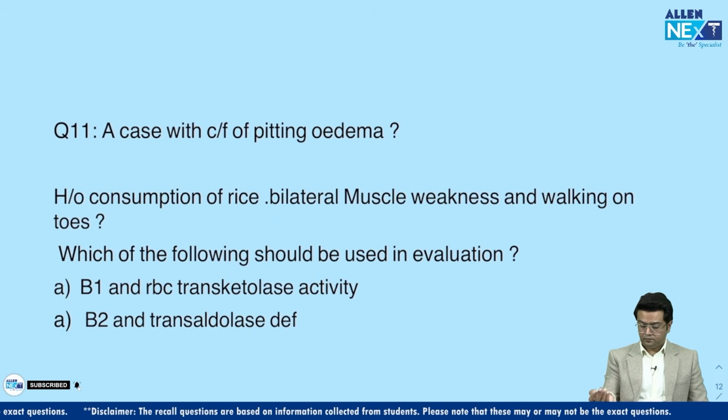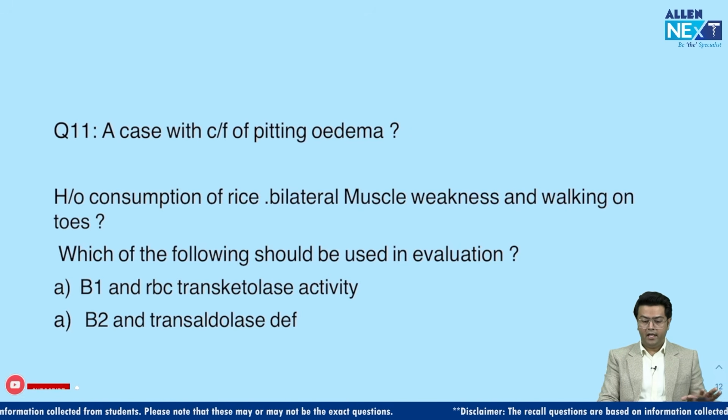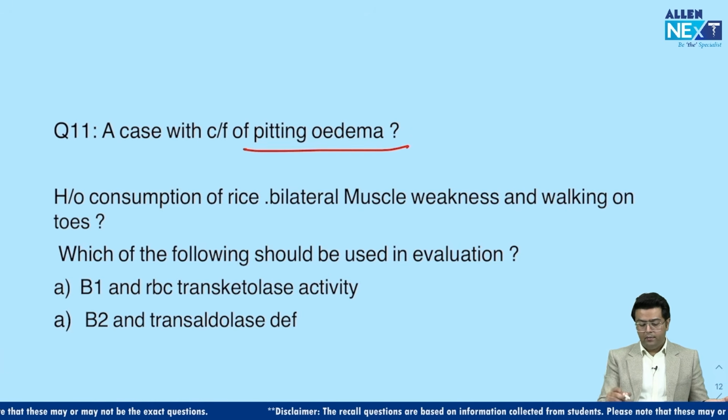There were two cases. I think one was a case where the typical presentation of beriberi was mentioned, pitting edema and everything, features of CHF.